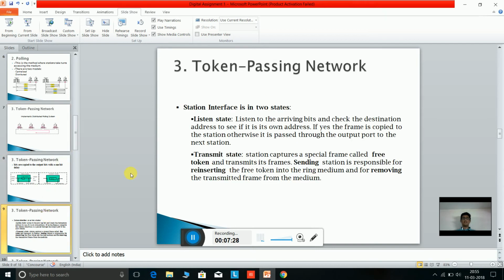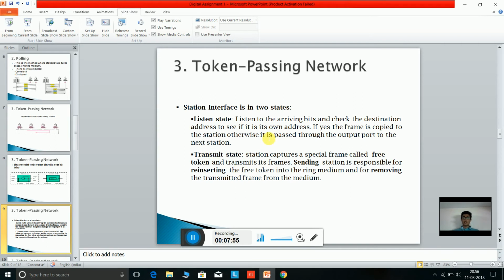So what is listen state? Listen state is where the destination station listens to the arriving bits and checks the destination of the sender to see if it matches its address. If it matches, the frame is copied to the next station, otherwise it is passed through the output port to the next station. And what is transmit state?